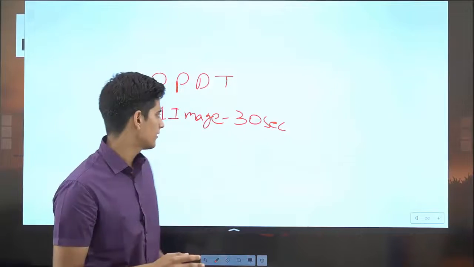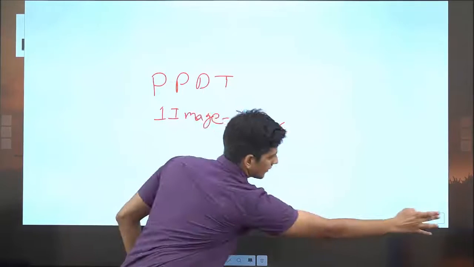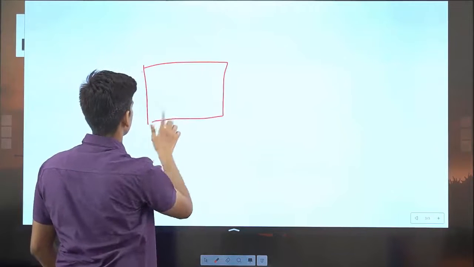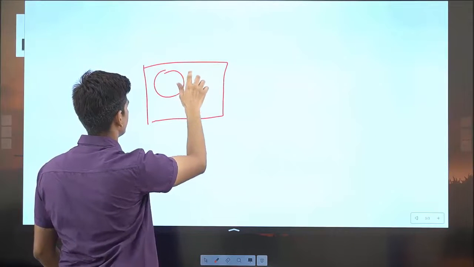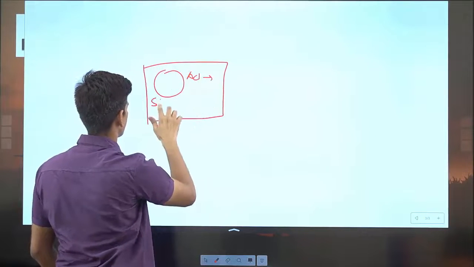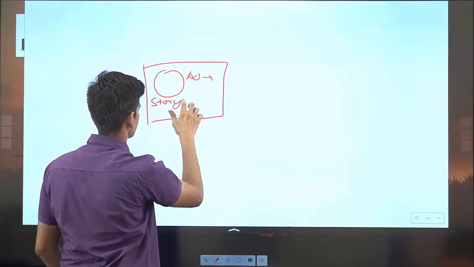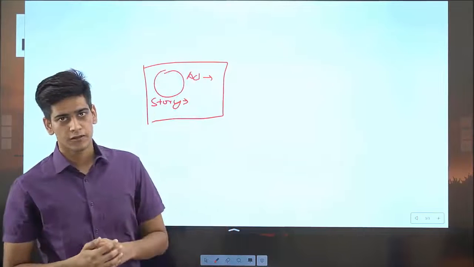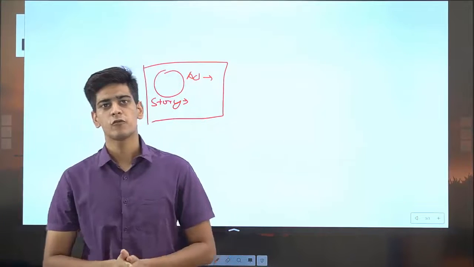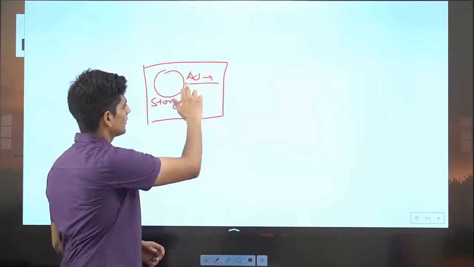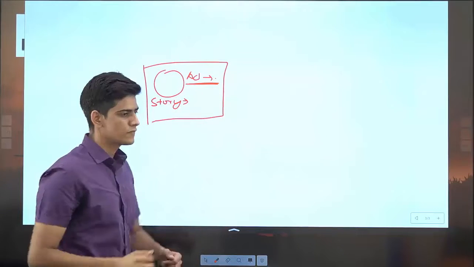In that, the format of the sheet will be like this. There is a square sheet, then there will be a circle in it. Here is written action, and there is story. Now, the thing is that you have to write the whole story in only 4 minutes, and there is an action part which you can see here. You get 1 minute to write the action of the story.